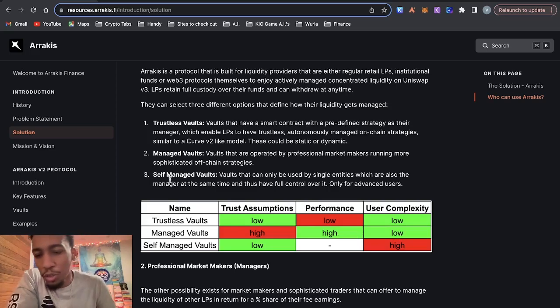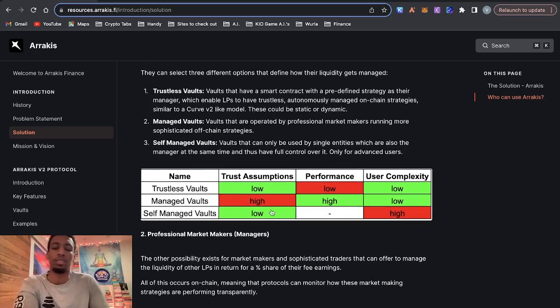The third one is self-managed vaults, and these are vaults that can only be used by single entities which are also the manager at the same time and thus have full control over it. These are only for advanced users. And it says trust assumptions low because you're doing it. Performance, it's a line because it depends on how you conduct the strategy. And the user complexity is high because they're saying Uniswap v3 is high.